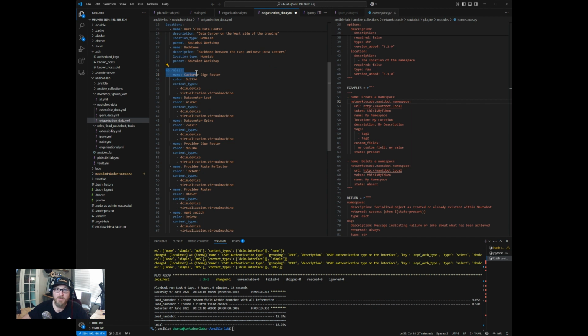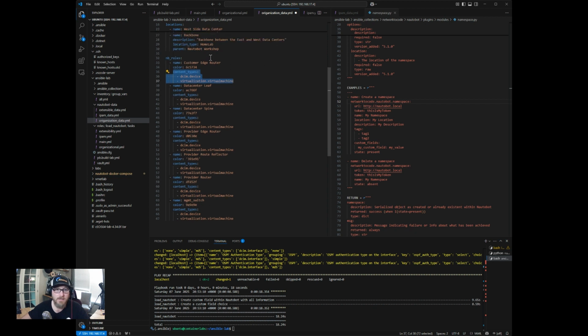The next thing we'll want to do is create what is called a role. A role is another way to organize all of your data. Specifically, devices and virtual machines can be assigned a role, as well as many other things, including prefixes and addresses and such. So those can all be assigned a role. When we create the role, again, we have to assign a content type to it. You can even have rack groups in a specific role. So it's just, again, another way to organize the data in Nautobot.